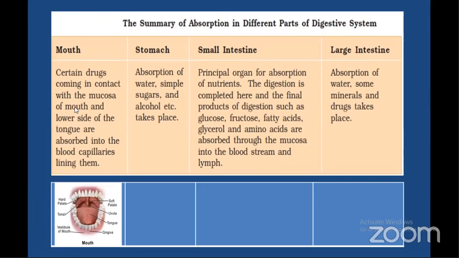Certain drugs coming in contact with the mucosa of the mouth and the lower side of the tongue are absorbed into the blood lining or capillaries of the blood. Next, absorption in the stomach. Some amount of water, simple sugars, and alcohols, etc. take part in absorption in the stomach.